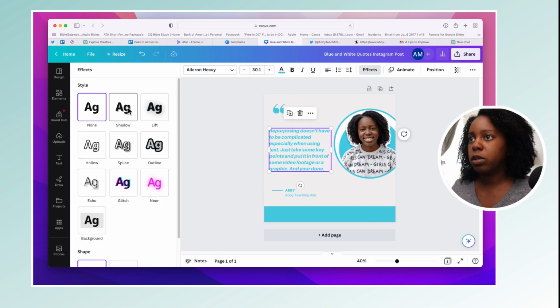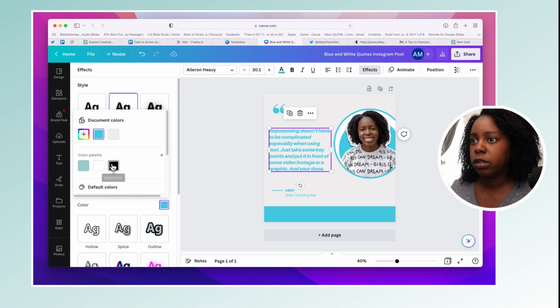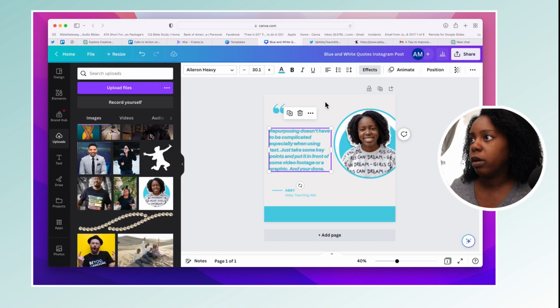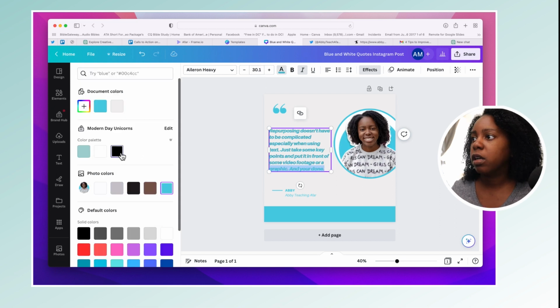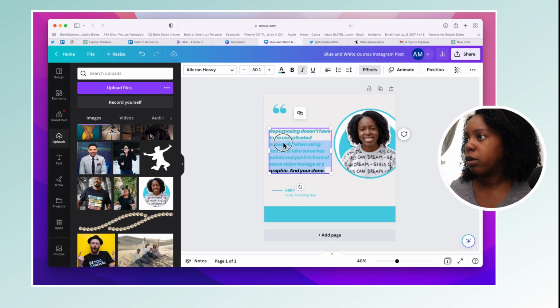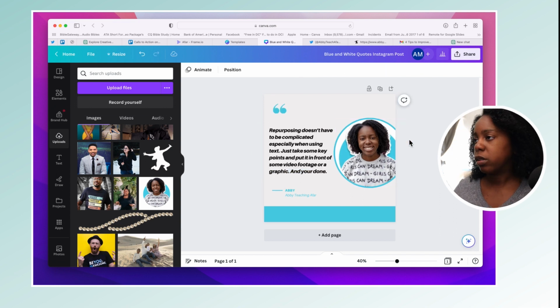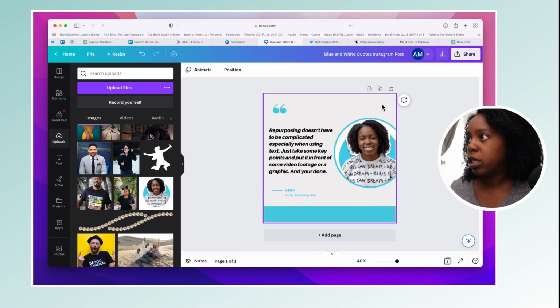If this is hard to read, throw on an effect, put a shadow effect, change it to black. If that works, you want to make sure that your text is easy to read. So even if you need to make this a different color, go ahead and do that so that your readers can actually read what you got going on. All of this is just perfect. Okay, anyway, next one. Let's make another. We can duplicate this page or we can add a new page.